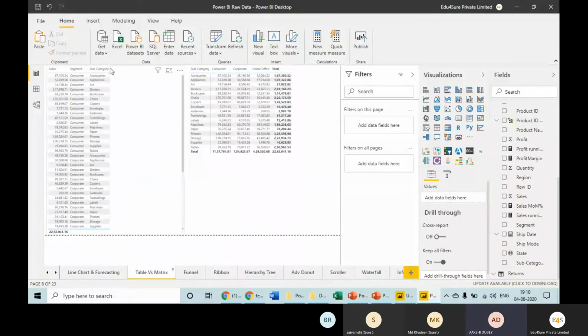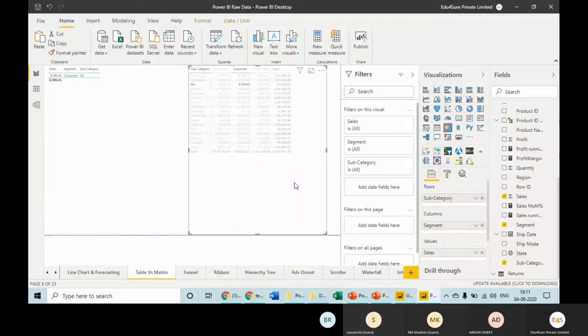So when we create a table here, in this particular visual, I have tried to show that how a matrix, this is called matrix, is better than a table. So in case we have values like this, sales, segment, subcategory, it is making no sense. So in Power BI, pivot table is called matrix. This is matrix, which is looking like a pivot table, right? So in Power BI, remember, pivot table is called matrix.